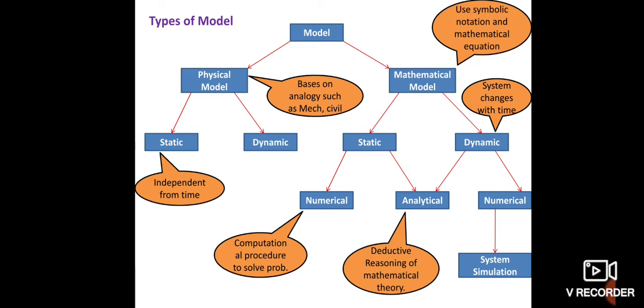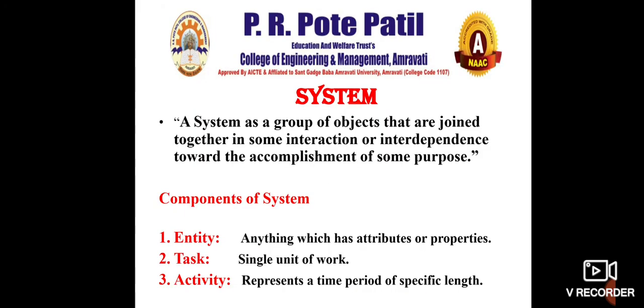So we have seen models like physical, which can be static and dynamic. Static means it does not vary with time. You cannot apply the time factor in the static model. Dynamic means it changes with time, it is runtime. Then again mathematical models can be static or dynamic, and they can be analytical or numerical. And one of the numerical models in the mathematical model is system simulation.